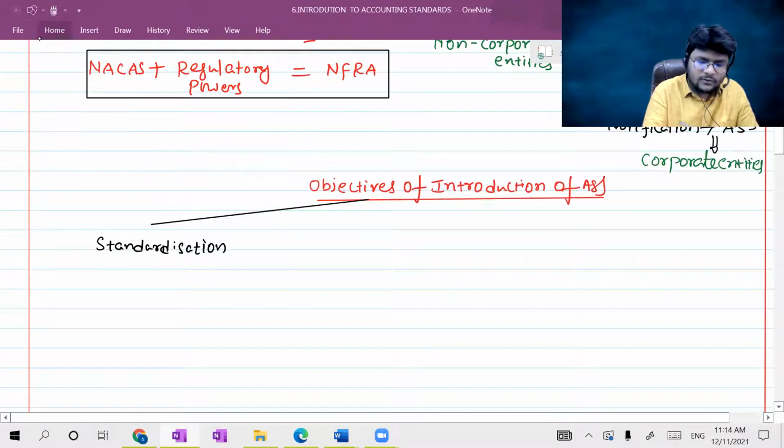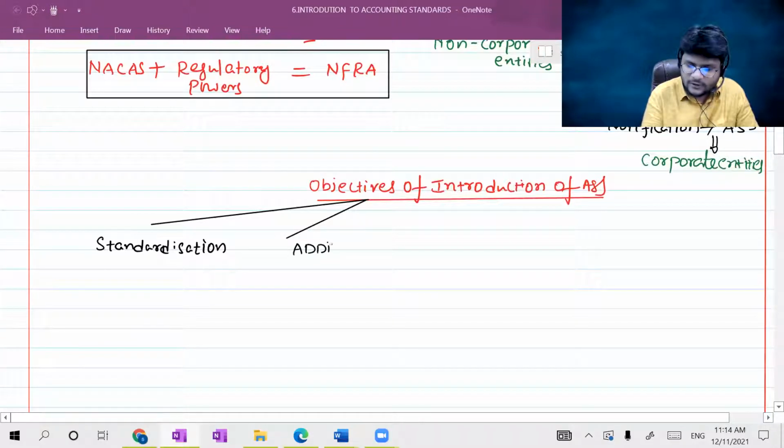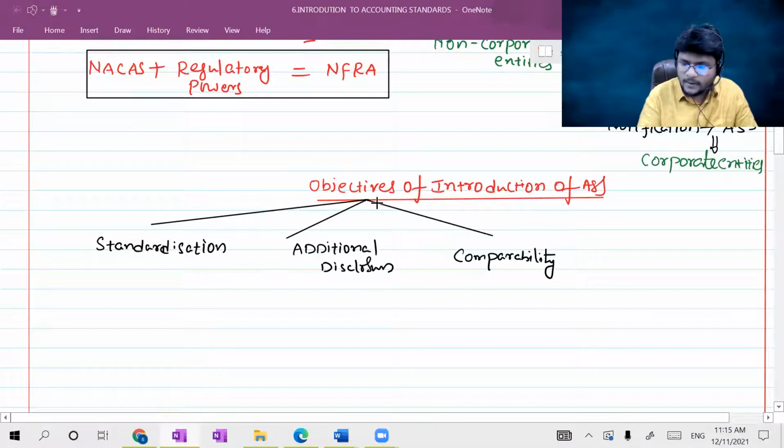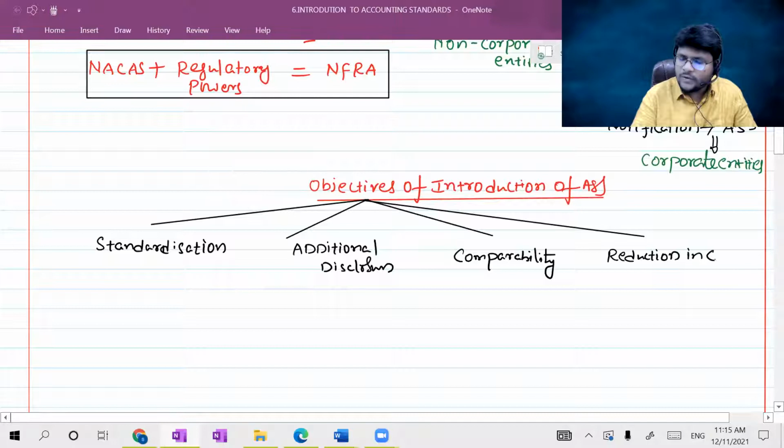What is the next objective? That is providing additional disclosures. What is the next objective? Comparability of the financials. What is the last objective? That is reduction in creative accounting. Now, what is the note?